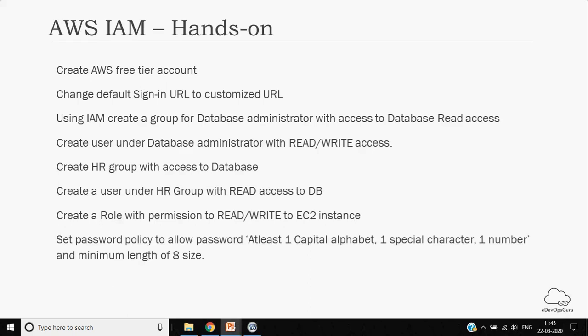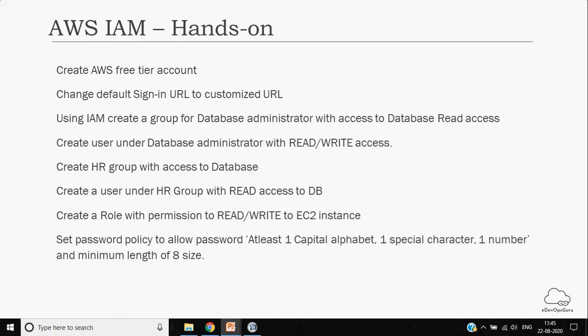Okay. And then create a user under the HR group with read access to DB. Then create a role with permission to read and write to EC2 instance. So basically the complete access to EC2 instance. And then create a password policy with this particular constraint basically.